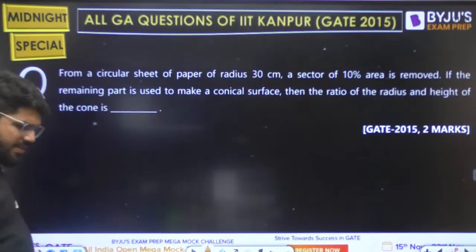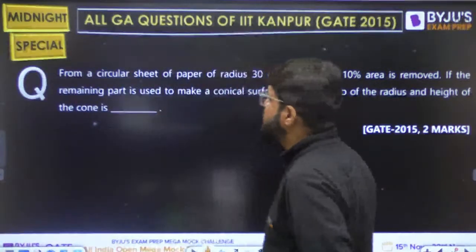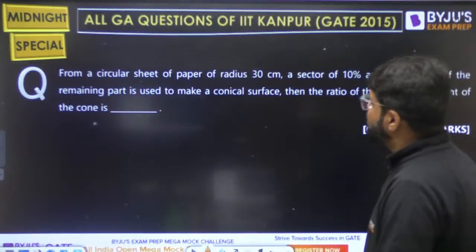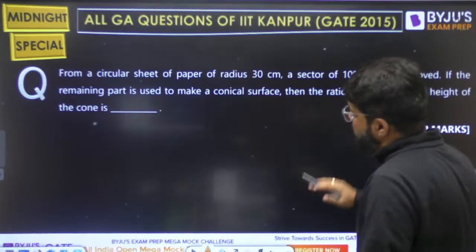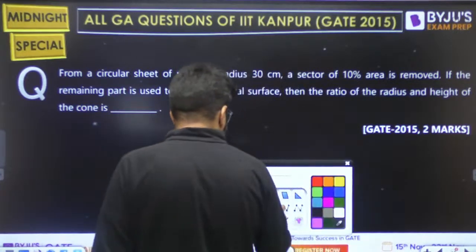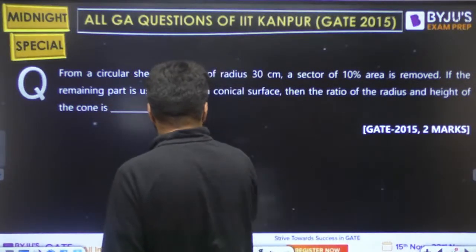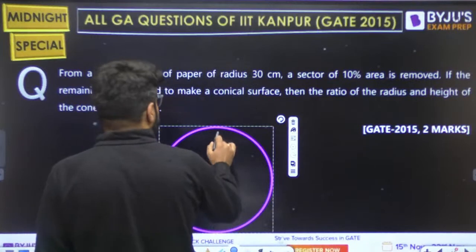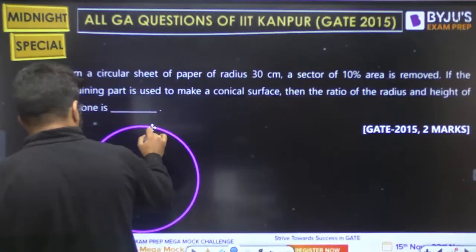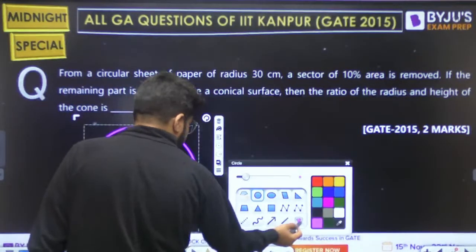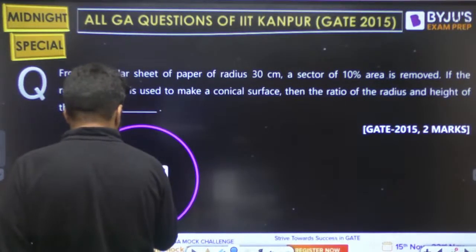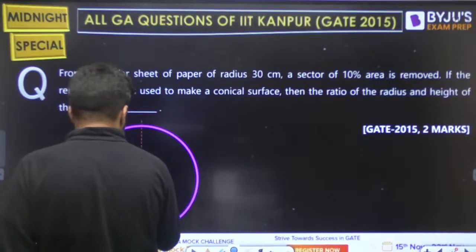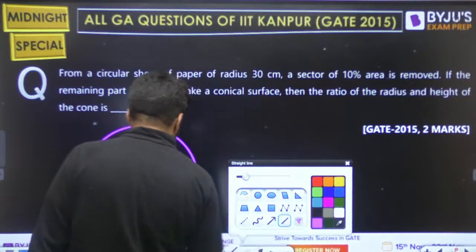Yeah, this is also a good question from the geometry and mensuration part. From a circular sheet of paper of radius 10 centimeter, a sector of 10% area is removed. First of all, from a circular sheet of paper, 10%. What does that 10% correspond to?